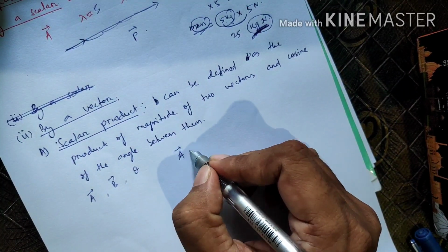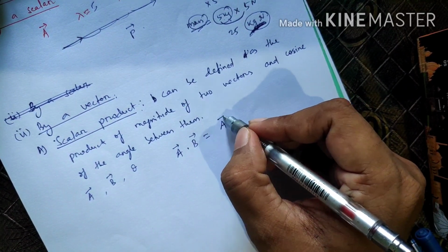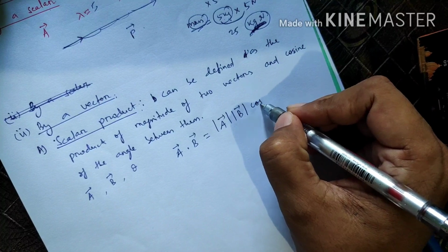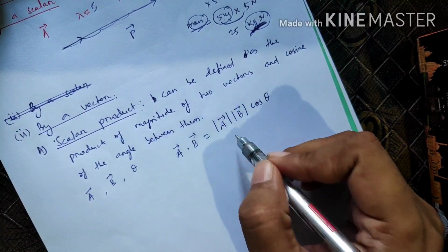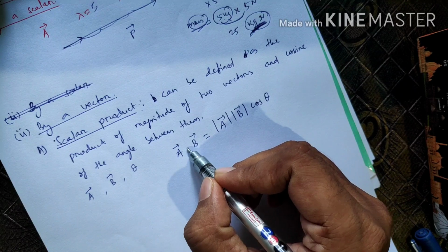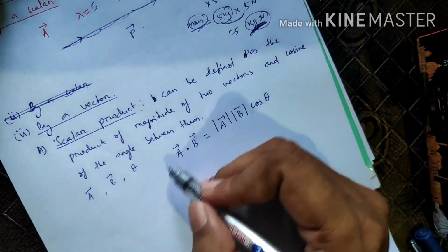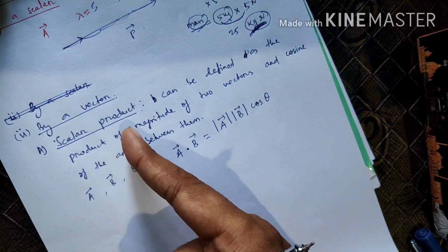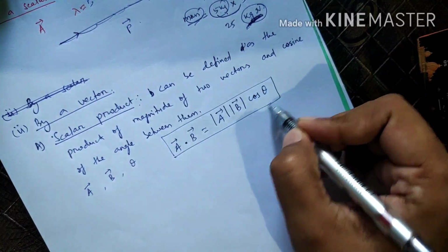Then scalar product A dot B can be defined as the product of magnitude of two vectors into cos of the angle between them. So this is the formula of scalar product. This scalar product is also known as dot product because we are giving here a dot. And why is it known as scalar product? Because whatever result we get, it will come as a scalar quantity. Scalar product is always a scalar quantity. This is the formula, you have to remember this.